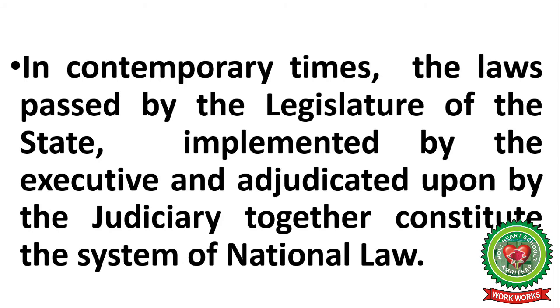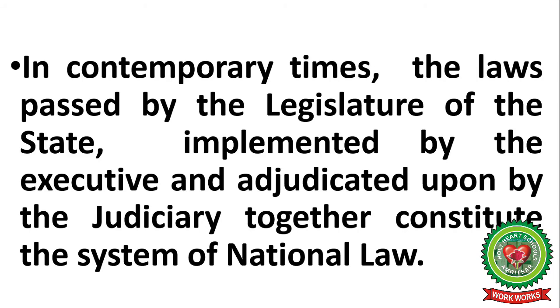In contemporary times, the laws passed by the legislature of the state, implemented by the executive, and adjudicated upon by the judiciary together constitute the system of national law. Students, here in this one line, I have talked about all the three organs of the government.